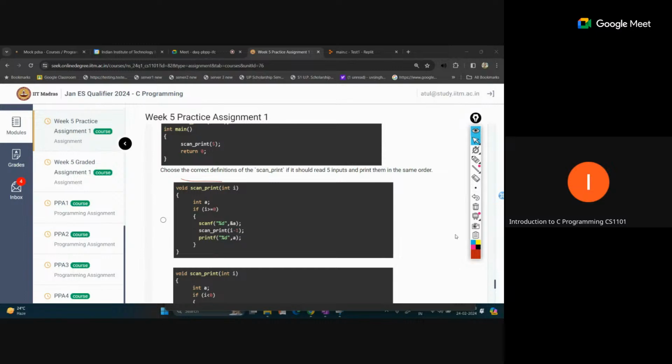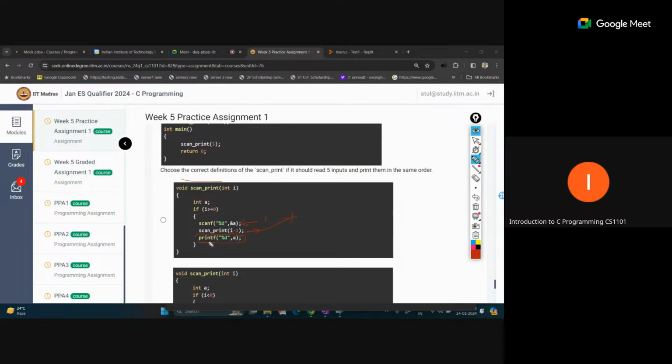So what happened actually, if you have written some recursive function, and here we are reading the input. This first statement is reading the input. Suppose here we are passing one value. Now this is the recursive call. It will move to the new function, so again it will read a new value for a, like the second one. And this print statement is coming last, after the recursive call. So that means this print statement will perform first for the last recursive call.